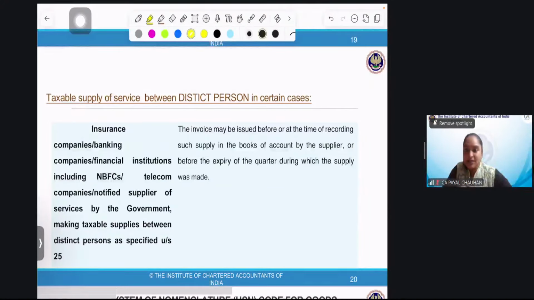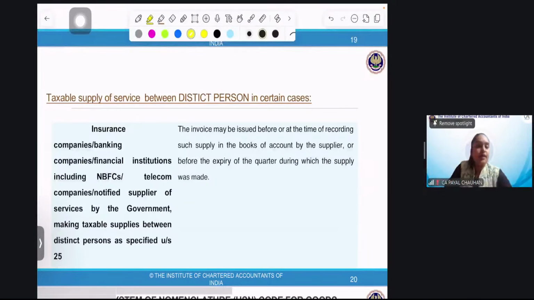If there is a branch in a different state, will it be a supply? We are doing that only, distinct person. If you're registered with one PAN, you're a distinct person, and a stock transfer between distinct persons is regarded as supply. Yes, an e-waybill is required if the value exceeds the limit. Perfect. Now shall I continue?